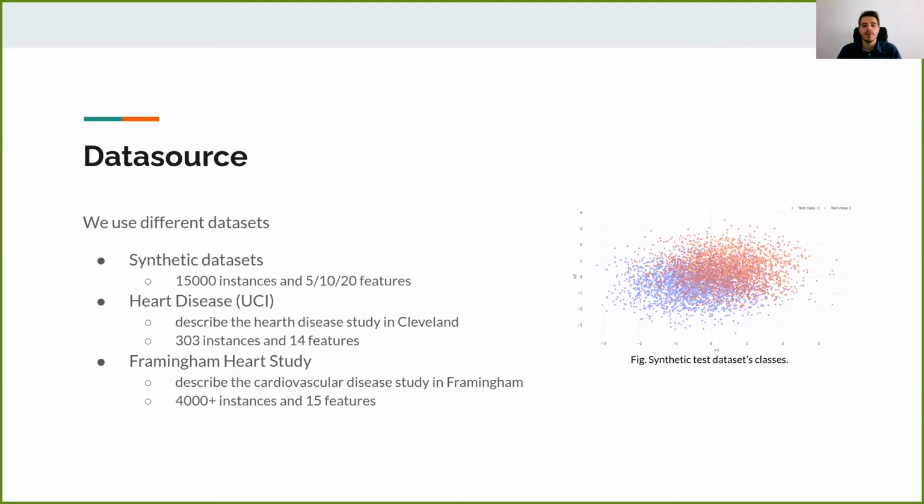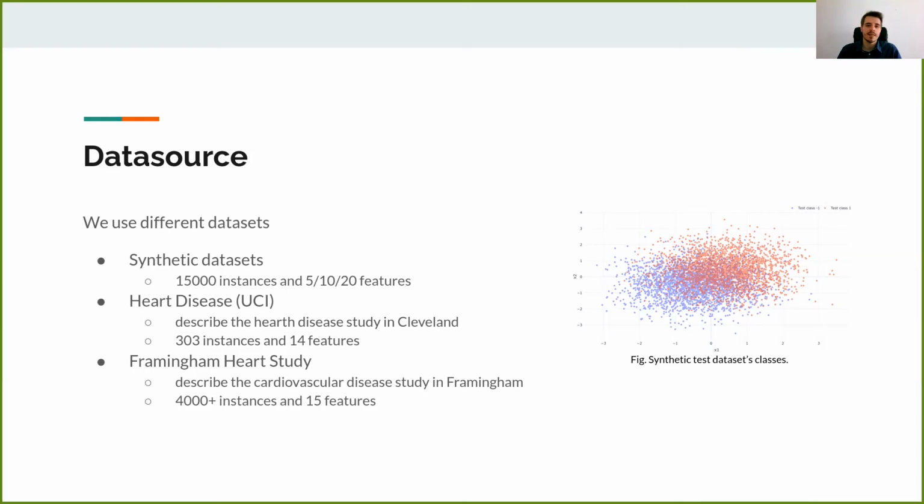We also use 3 different datasets to test our method. The first one is a synthetic dataset that we generate in 3 different versions. These versions have 5, 10, and 20 features respectively, and all of these 3 versions have 15,000 instances.